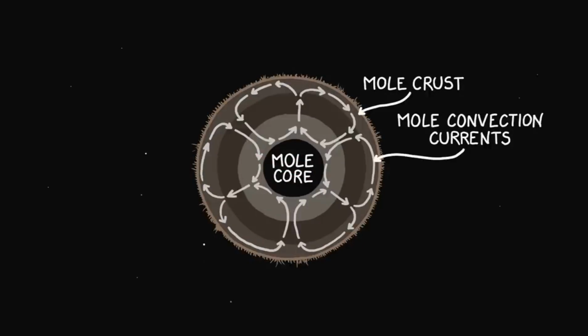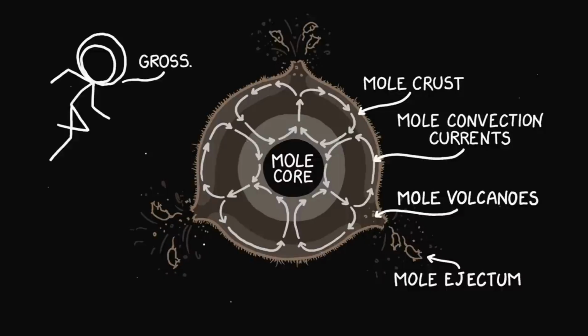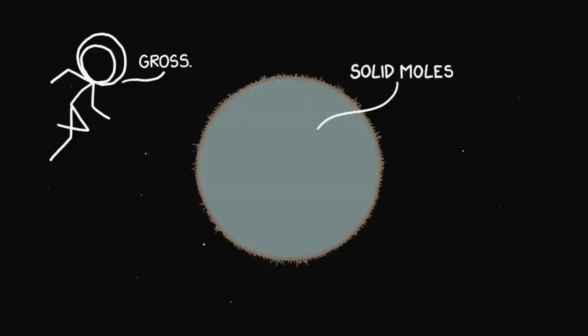Convection in the liquid interior means that plumes of hot meat and bubbles of trapped gases like methane, along with the air from the lungs of the poor deceased moles, periodically rise through the mole crust and erupt volcanically from the surface, a geyser of death blasting mole bodies free of the planet. I told you this would be gruesome. Eventually, after centuries or millennia of turmoil, the planet calms and cools enough that it begins to freeze all the way through. All told, this is a pretty bleak picture.